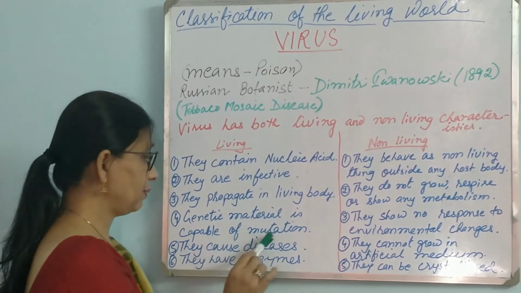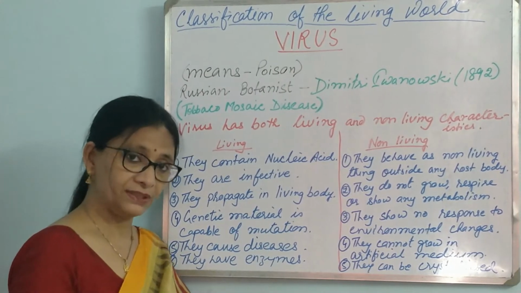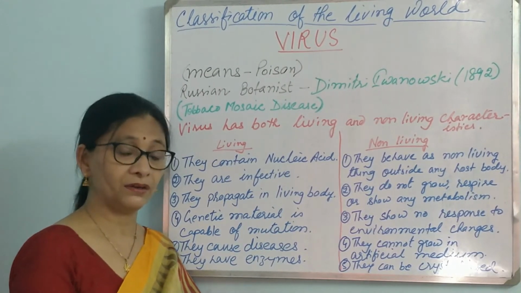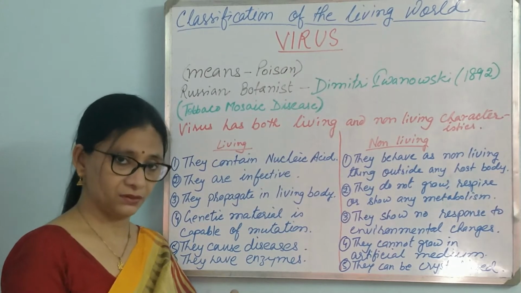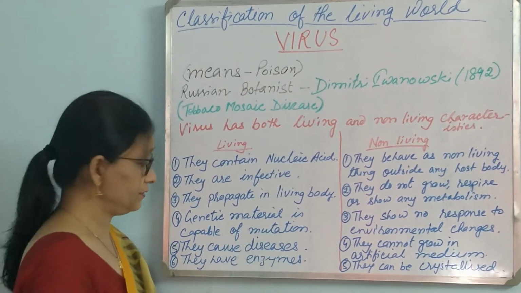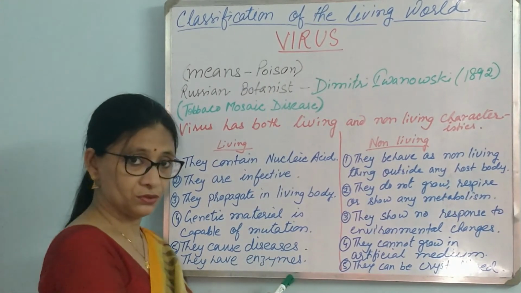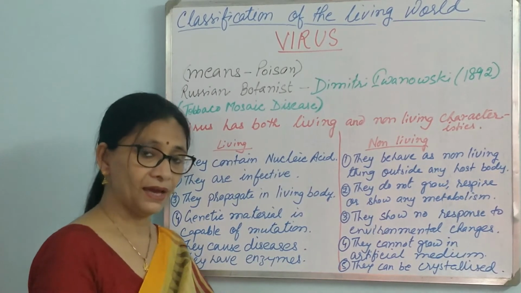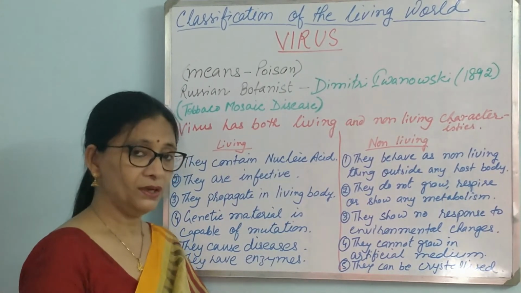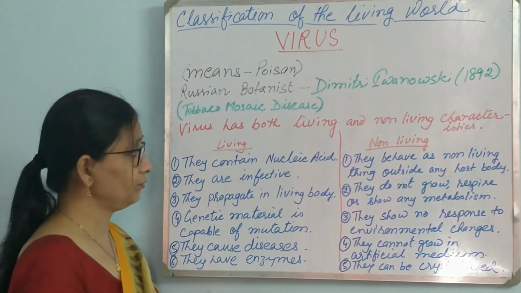Genetic material is capable of mutation. Now mutation again is a characteristic of living things. Living things mutate, that is, change in genetic material. It is brought about in living things because they only have the genetic material. So this is a living character of virus. They cause disease. They have enzymes. Virus has some kind of enzyme system in its body, which is again a living characteristic. So these are the living features of virus.